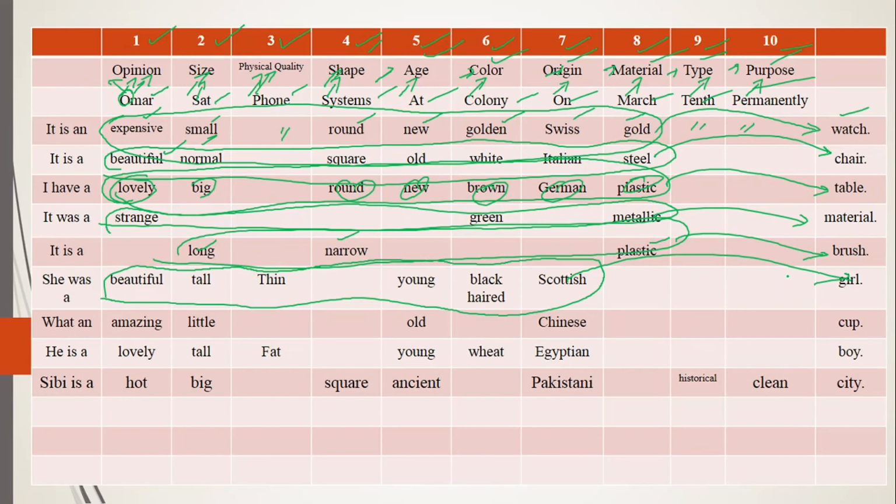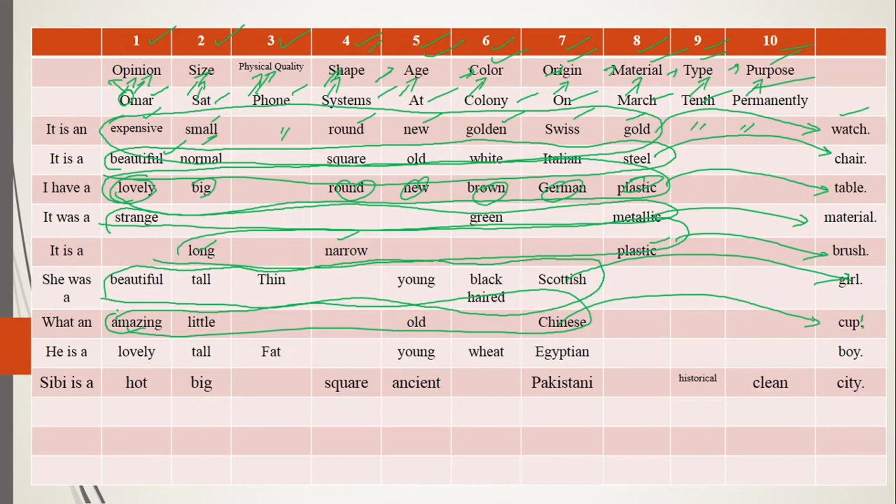In the same way, now we will be having the sentence for a thing like, what an amazing little old Chinese cup. What an amazing little old Chinese cup. Again, adding something in the meaning of noun and describing the quality. In the same way, size, shape, nationality, origin, you could say, etc.